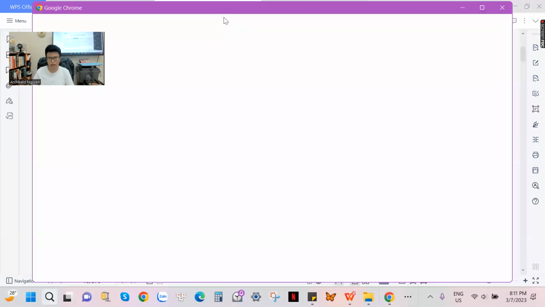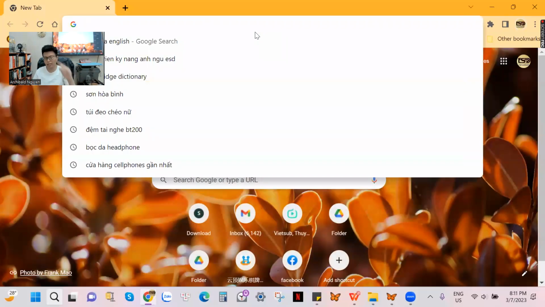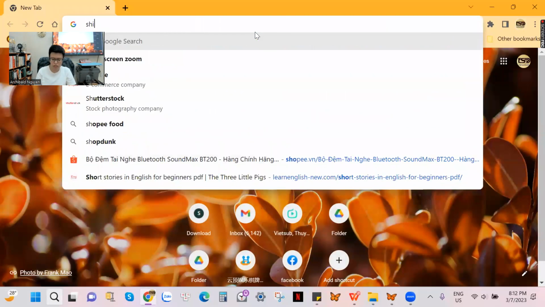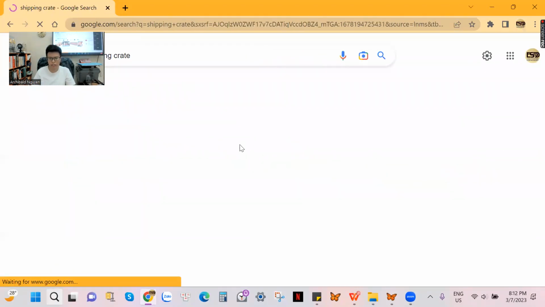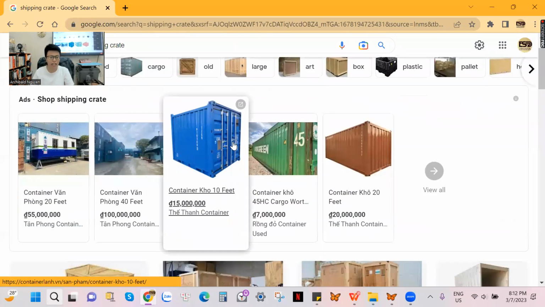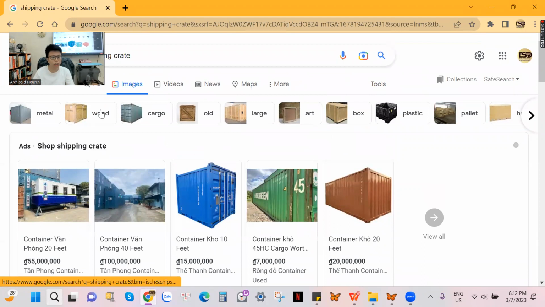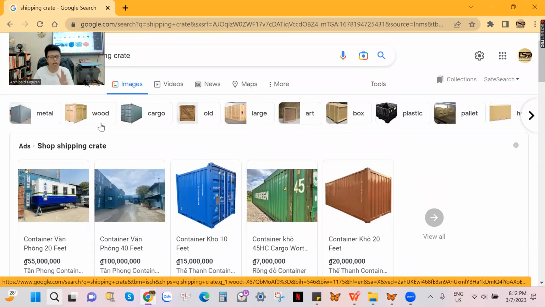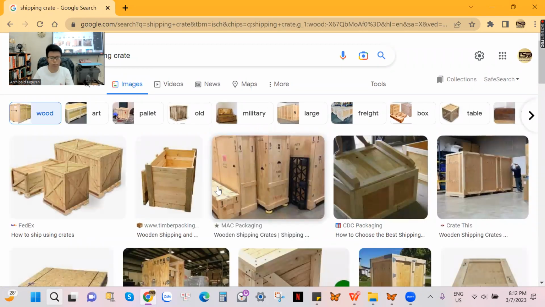So, let's check the picture in order for you guys to understand clearly the image of it. So first, shipping crate. Shipping crate is like this. So here is the shipping crate. It's like containers, very big shipping crate, or they call it a container. Container is made of steel, but we have another shipping crate that is made of wood like this. And if you pack your products inside wood, it's gonna take a lot of money.